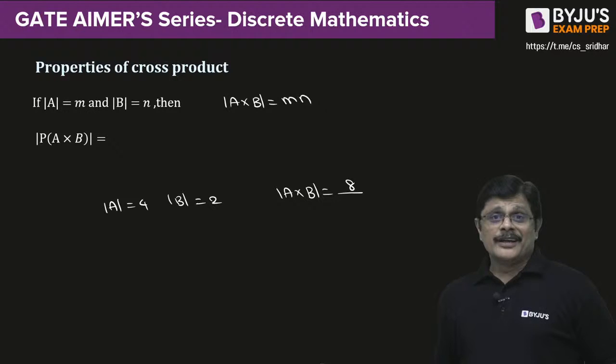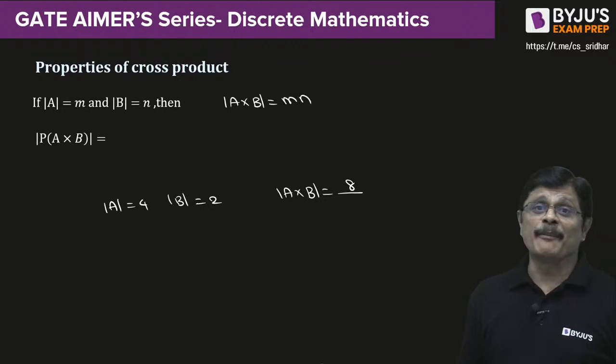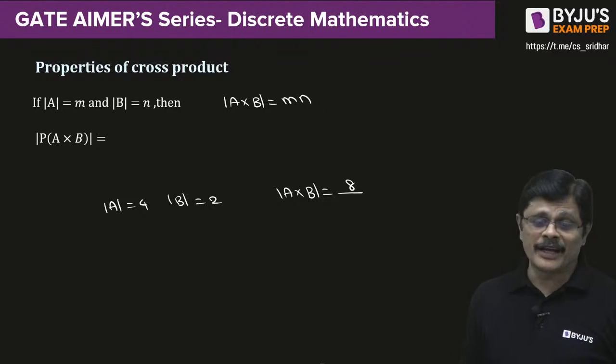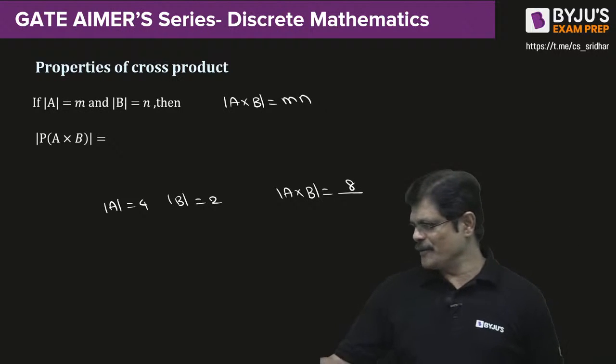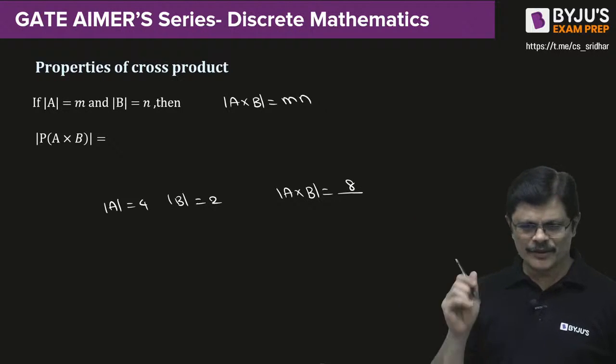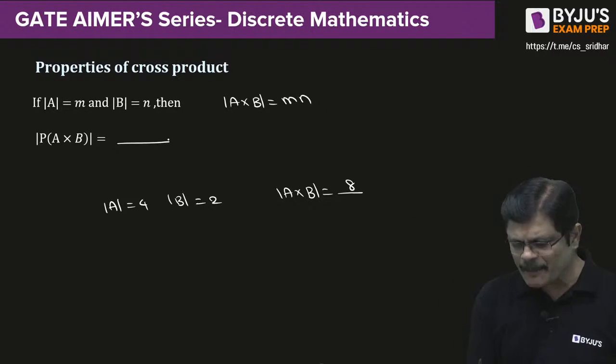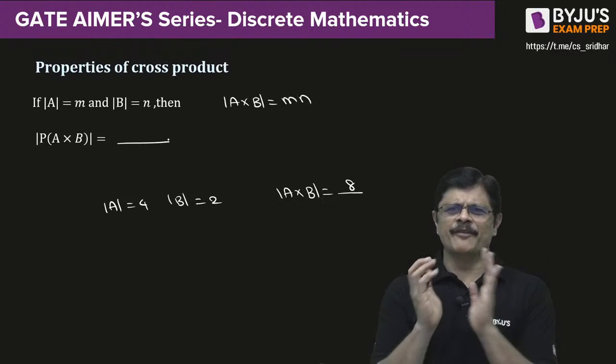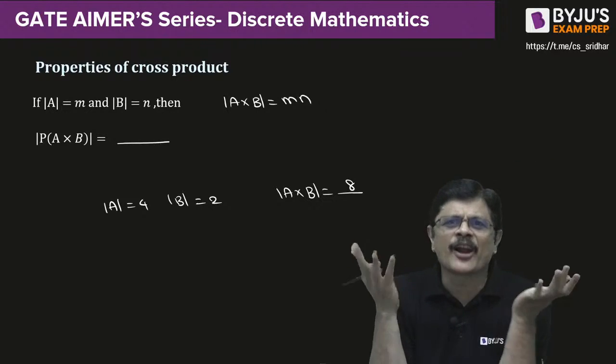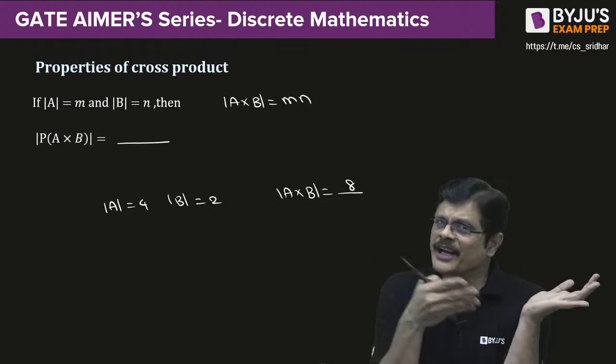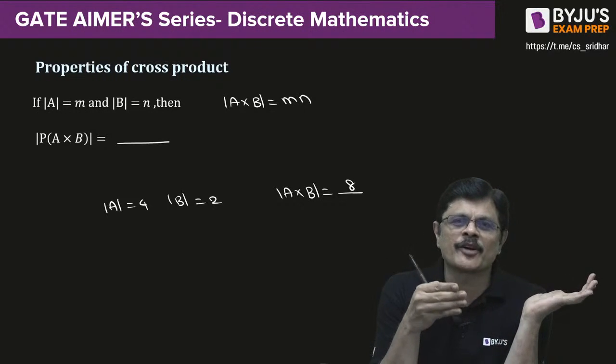Now, here we are asking another question: the number of elements in the power set of A cross B. Whether it is A or A cross B, they are all sets. Yesterday we discussed power sets: the number of elements in a power set is 2 power n.